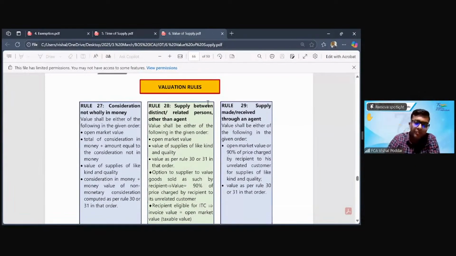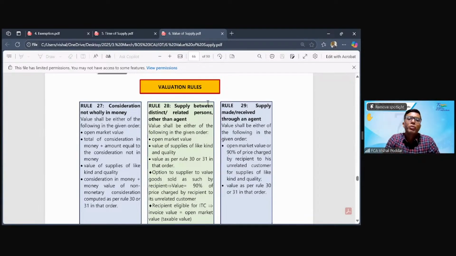Now we come to the valuation rules. Once you cross 15.1 and you find that you have not satisfied one of the conditions of 15.1, either there is no value, or we are related, or price is not the sole consideration, then you have to leave 15.1, 2, 3 and you have to come to 15.4.